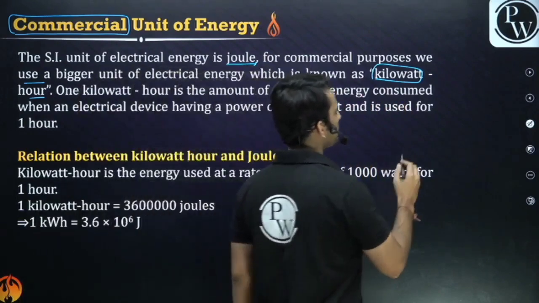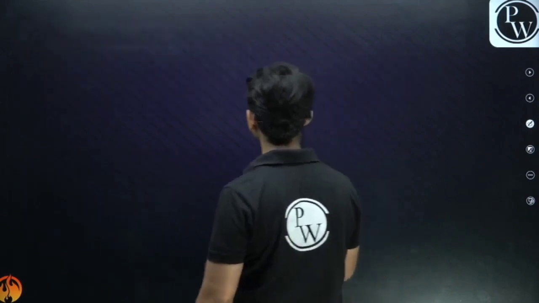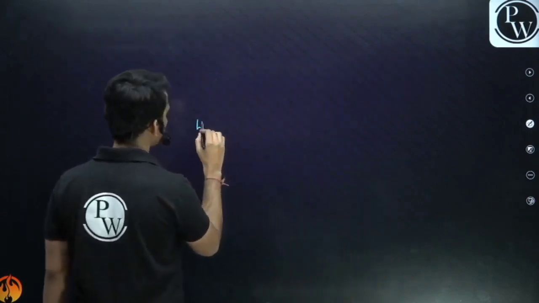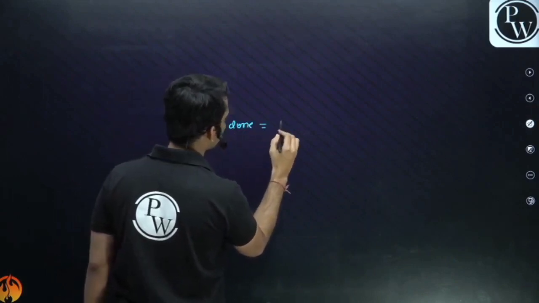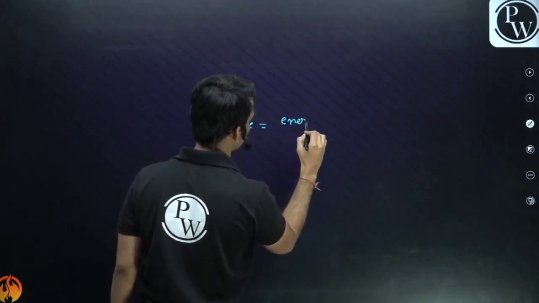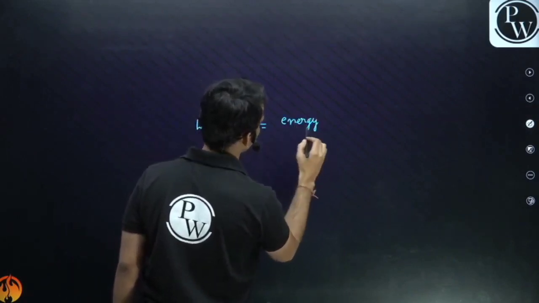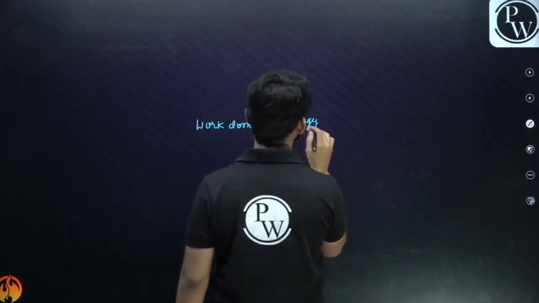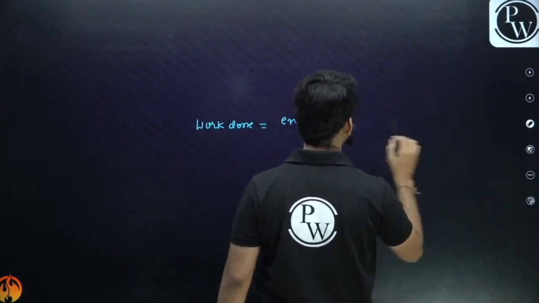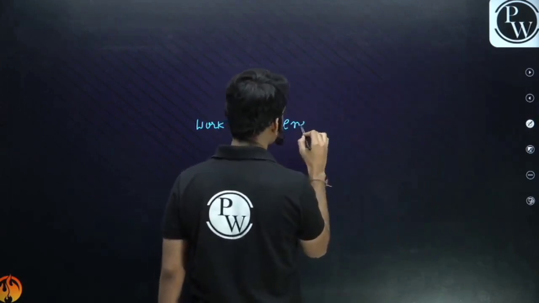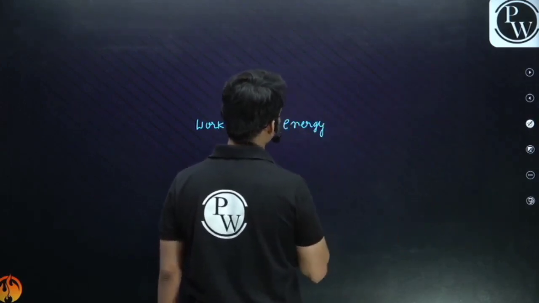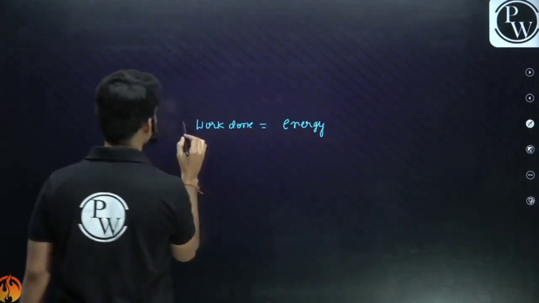So guys, see, basically what I have told you is that work done by the battery is nothing but energy, right? Energy spent, or I must say electrical energy. Work done by the battery is nothing but energy. What is work?